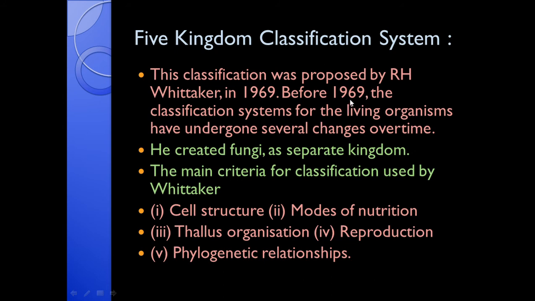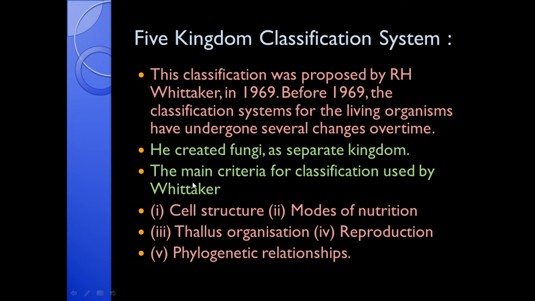Before 1969, the classification systems for the living organisms have undergone several changes over time. Robert Whittaker created fungi as a separate kingdom. Just now we have discussed that fungi do not show any similarity with the plants.